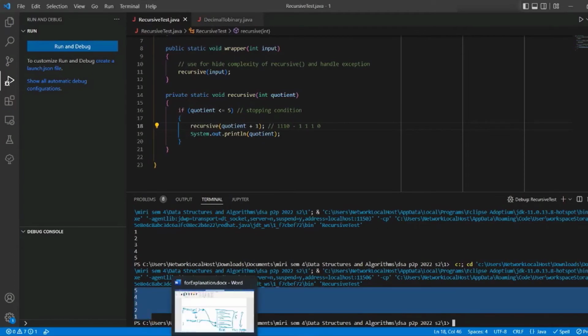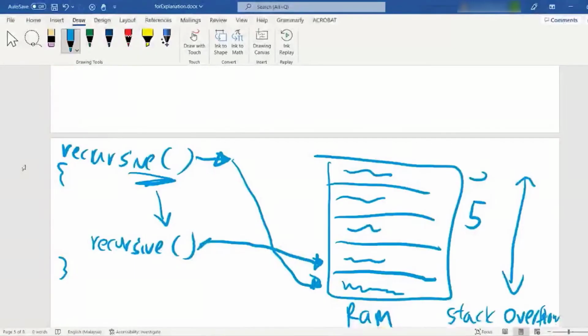The reason is like this. You have a recursive function, and then it is followed by a print statement. When you first launch this recursive function, there's a print statement here, but it will execute the code in here first.